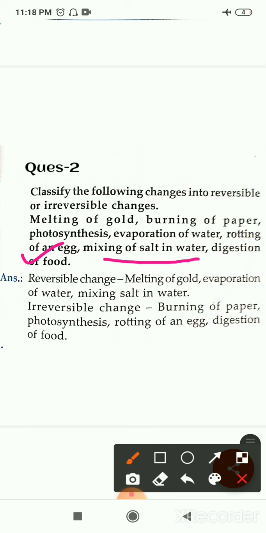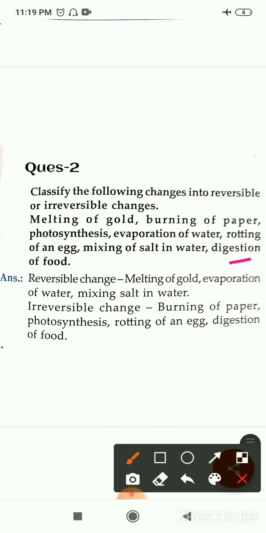Now mixing of salt in water. If you mix salt in water, then that solution will be a salty solution. Then again you can get the salt and water separated, right? How? You have to boil that water. Water will evaporate, leaving the salt behind, or salt will remain at the bottom of the container.